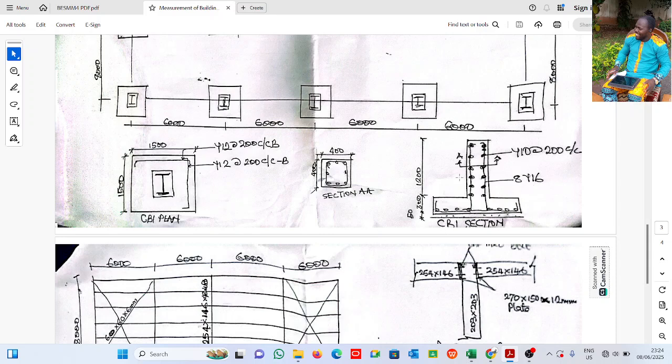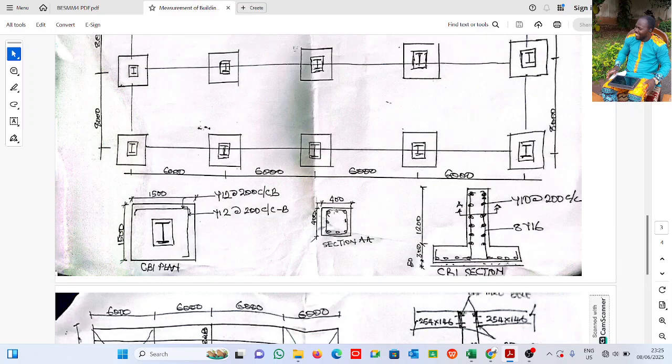Now this is the detail here. The height of the column is 200. The depth of the base is 300. The depth of the stub column is 200. The thickness of the base is 300. Now you see there's a blinding of 50 mm, right? This is basically what we have for the concrete.